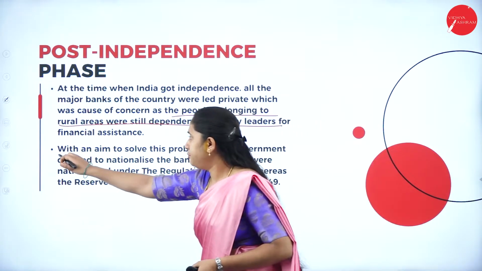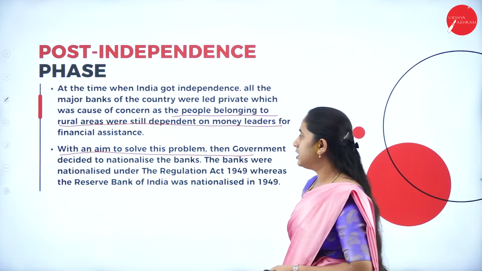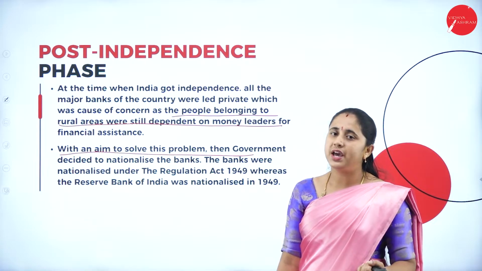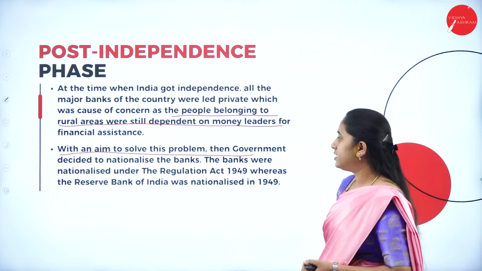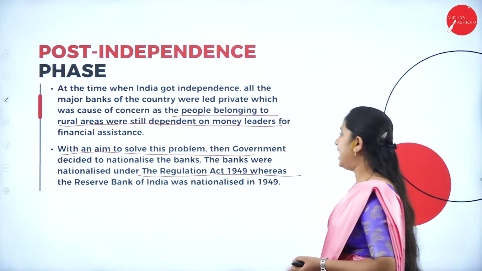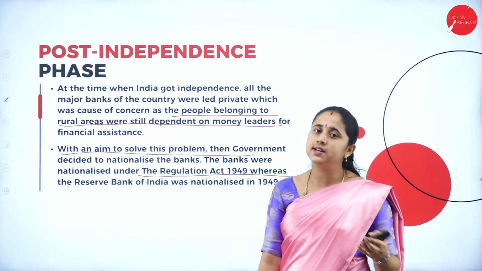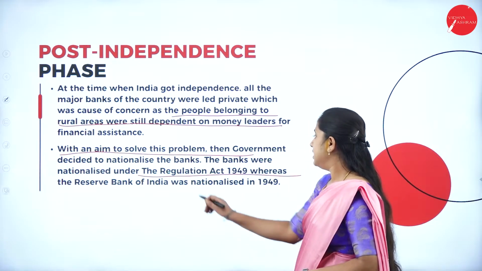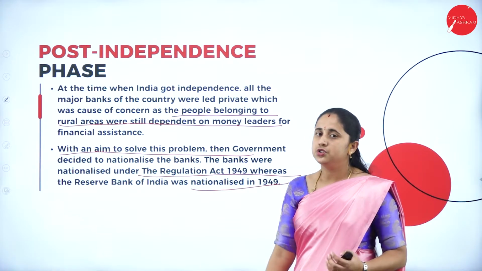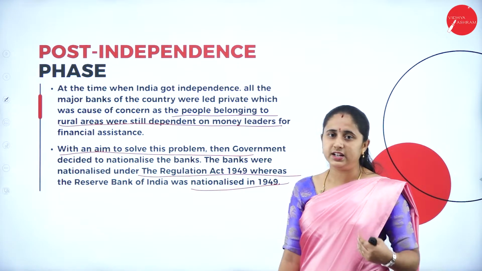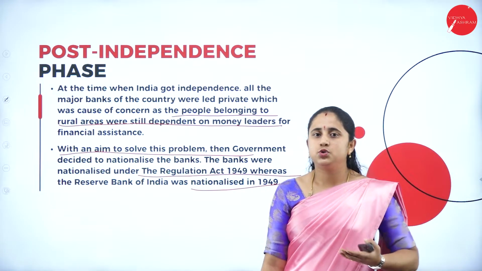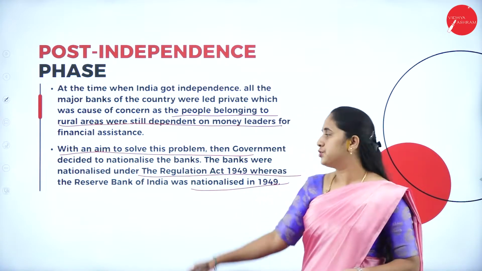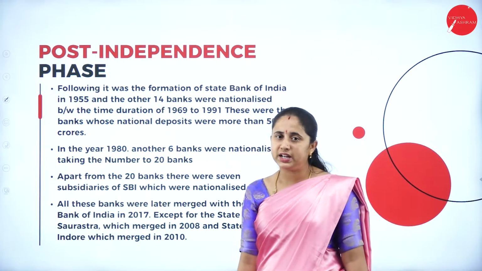Then, with the aim to solve this problem, the government decided to nationalize the banks in India. The banks were nationalized under the Banking Regulation Act 1949, whereas the Reserve Bank of India was nationalized in the year 1949. Now the RBI has the sole power to control and guide the other banks in India, and it does so through this Banking Regulation Act 1949.